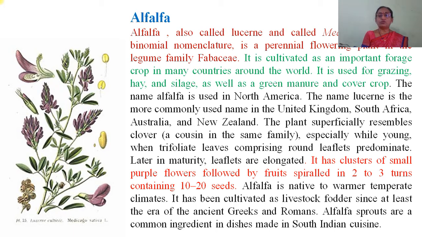Alfalfa is native to warmer temperate climates. It has been cultivated as livestock fodder since at least the era of the ancient Greeks and Romans. Alfalfa sprouts are a common ingredient in dishes made in South Indian cuisine.